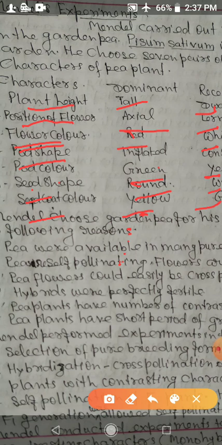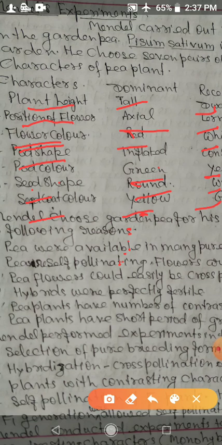So these are the contrasting characters. Pea plants also have a short period of growth. Due to these reasons, Gregor John Mendel selected pea plants for his experiment.